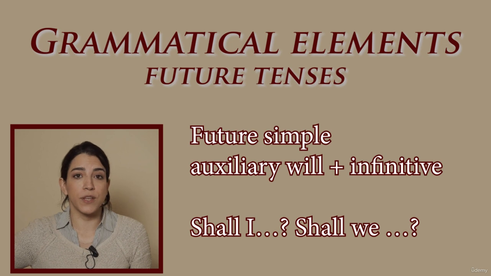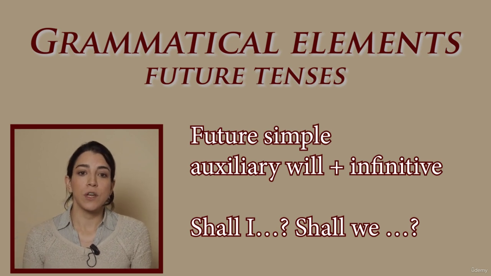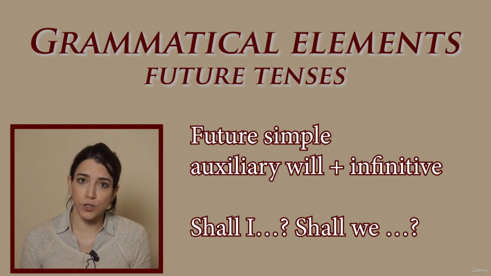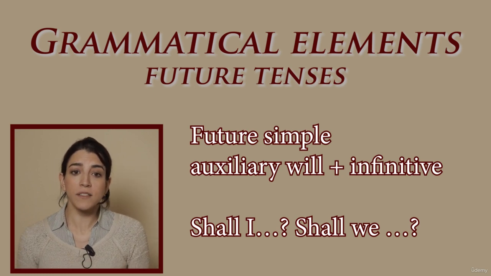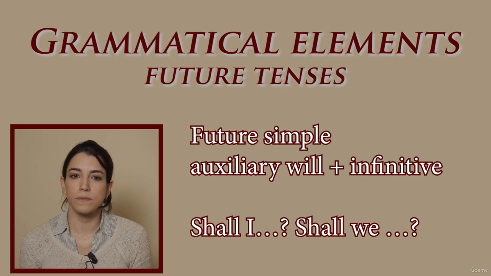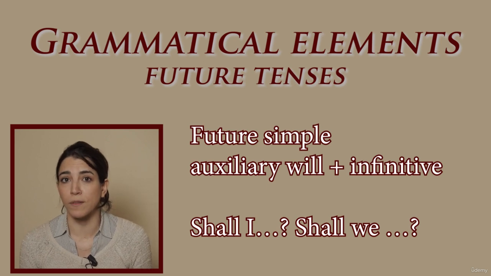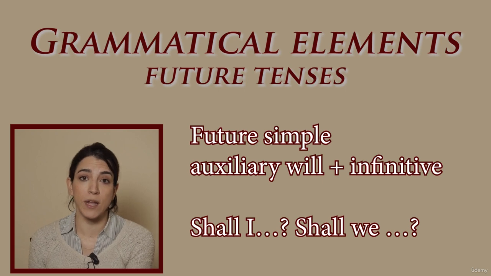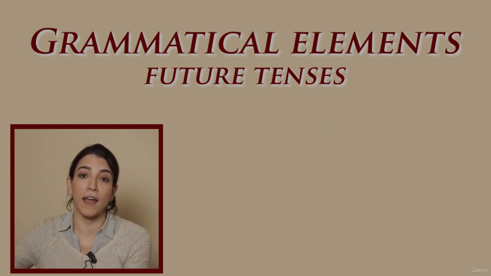There's also the auxiliary shall, which is used mostly in questions. Shall I? Shall we? Or to ask if it's okay to do something or to ask for a suggestion. Shall I open the window? Which means, do you want me to open the window? So as you can see, we don't just use the auxiliary will, the future simple, to talk about the future, but we can also use the present simple, present continuous, and be going to.